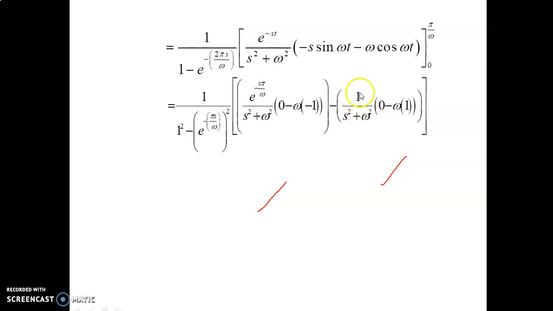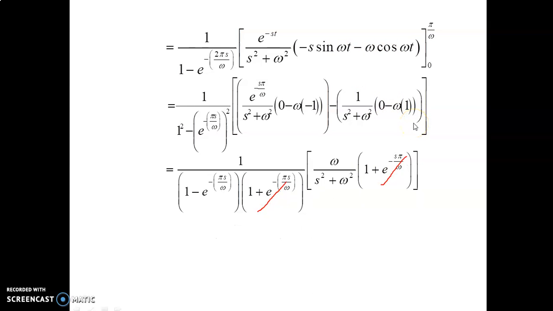So minus, t equal to 0. We want to apply that. e power 0 is 1 divided by s square plus omega square into sin 0 value is 0. So 0 minus omega into cos 0 value is 1. This term can be written in the a square minus b square format, that is the formula a minus b into a plus b, that is a minus b into a plus b form.